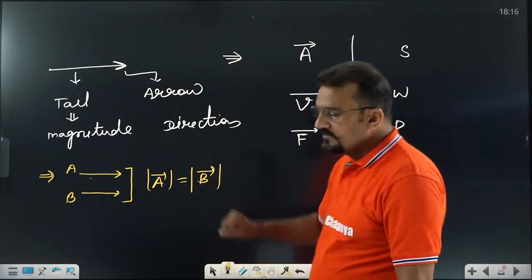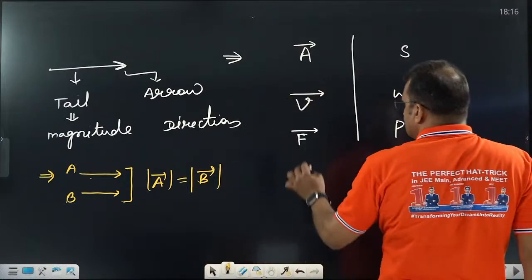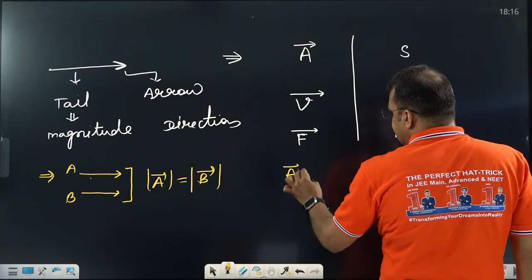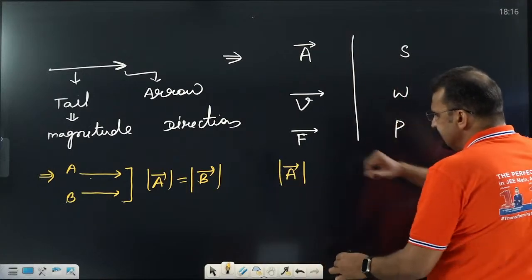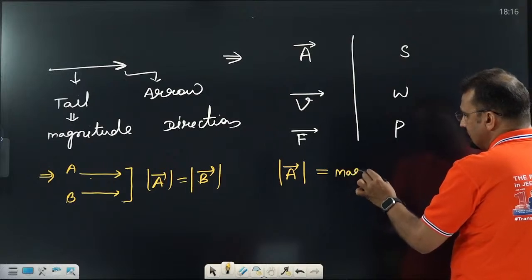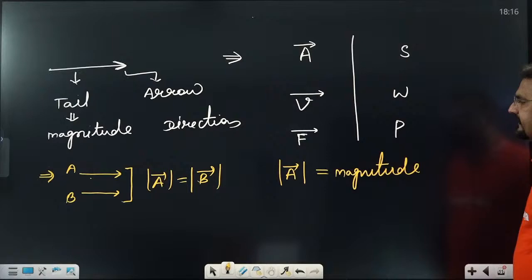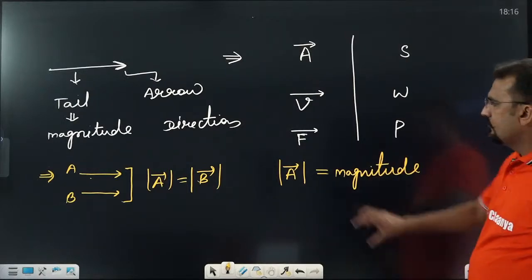Sir, what is the meaning of this one? See, what is the representation of vector? This one. To write this, if we are representing it like this, it is the mode. Mode means it is having a positive value, and this is called the magnitude of a vector. Magnitude means numerical value. This denotes the magnitude symbol.